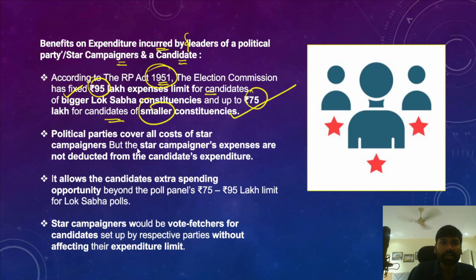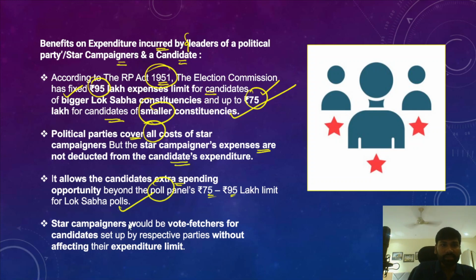And apart from that, the political parties actually cover all costs of the star campaigners, but star campaigners' expenses are not deducted from the candidate's expenditure. So this allows candidates extra spending opportunity beyond the poll panel's 75 to 95 lakh limit for the Lok Sabha polls.